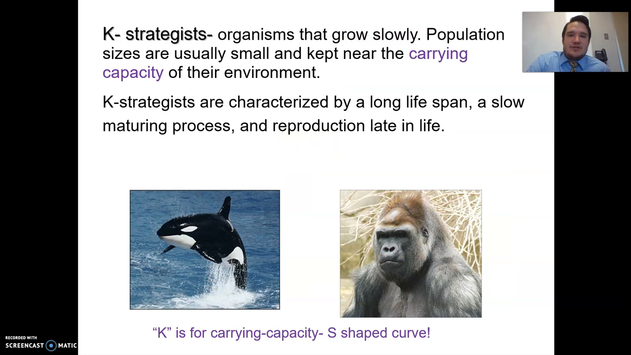Then we have K strategists. Organisms that grow slowly. The population sizes are usually small and kept near the carrying capacity of their environment. K strategists are characterized by a long lifespan, a slow maturing process, and reproduction late in life. K is for carrying capacity, which is an S-shaped curve. So K strategists will always try to stay near that S-shaped curve. Whales, most mammals really, are going to follow this kind of a curve.